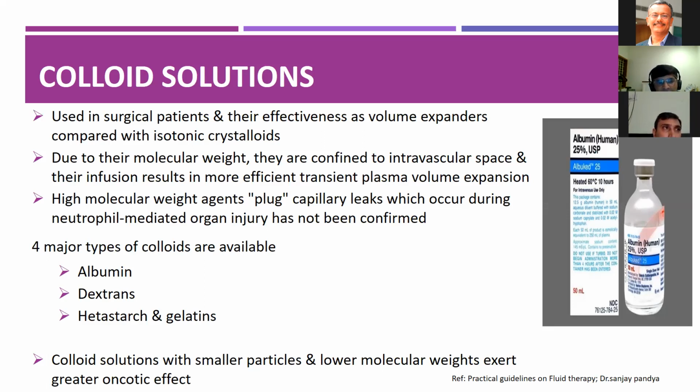The higher molecular weight agents may limit flux across capillary leaks, which occur during neutrophil mediated organ injury, but this is not yet confirmed. The four major types of colloids are albumin, dextran, hetastarch, and gelatins. Colloid solutions with smaller particles and low molecular weights exert greater oncotic pressure.